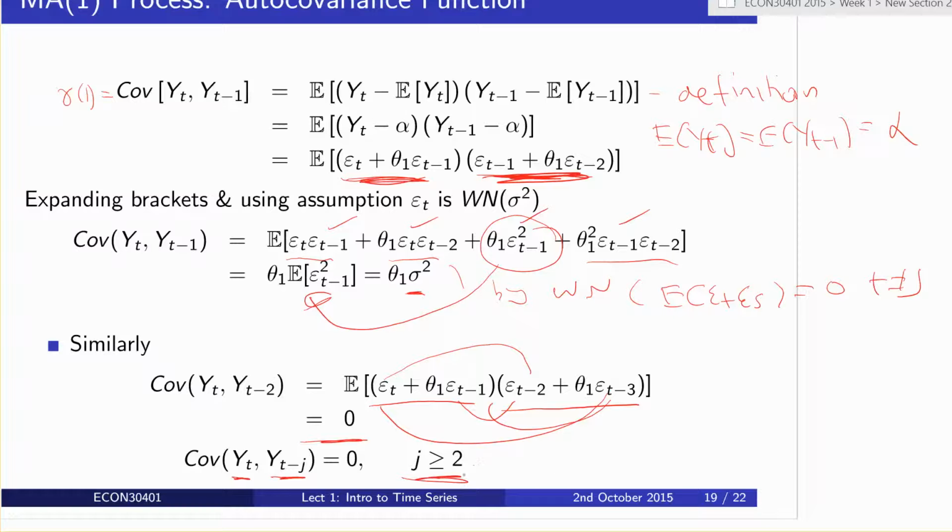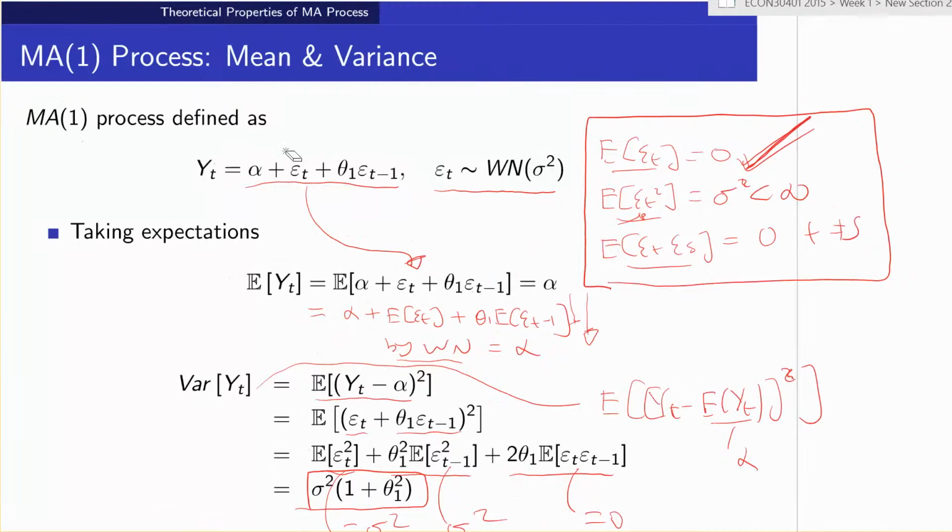For any j greater or equal to 2, the covariance will always equal naught. And again, it makes sense. Looking at the MA process, it says y_t is a function of the shock now, and the shock at time t minus 1 multiplied by the coefficient theta 1. If theta 1 is positive, we're going to get a positive covariance, a positive correlation between y_t and y_t minus 1, and the reverse if theta 1 is less than 0.